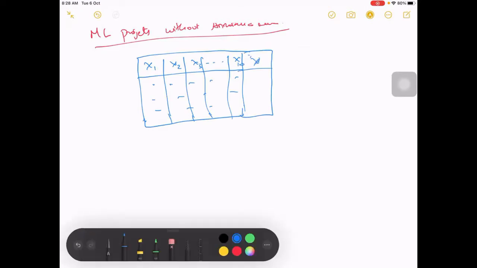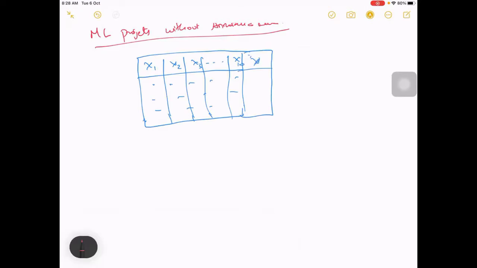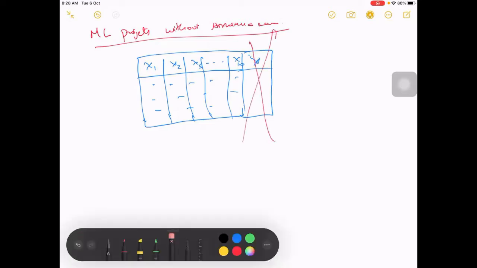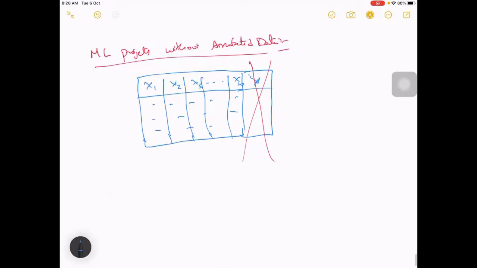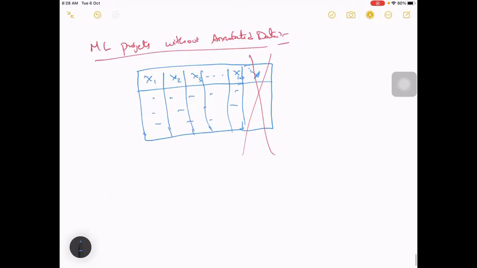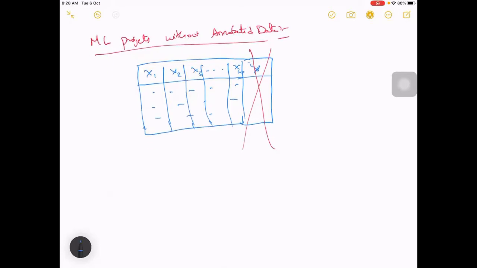So this part is not there. How are we going to use it? In this case, we only have x1 to x100, but you don't have y. If you don't have y, how will you define a loss function, and then how will you train and evaluate finally?